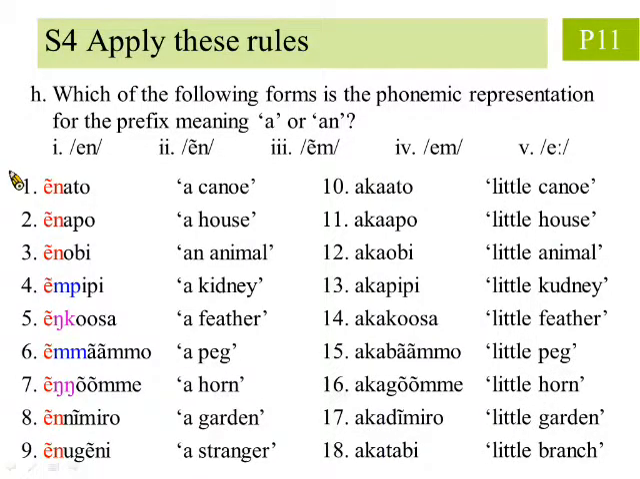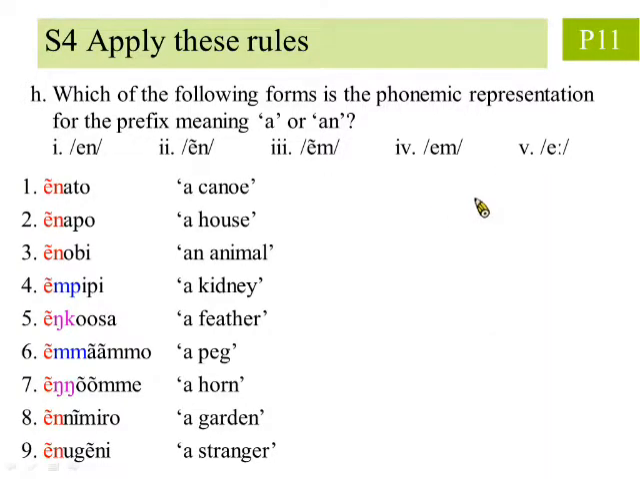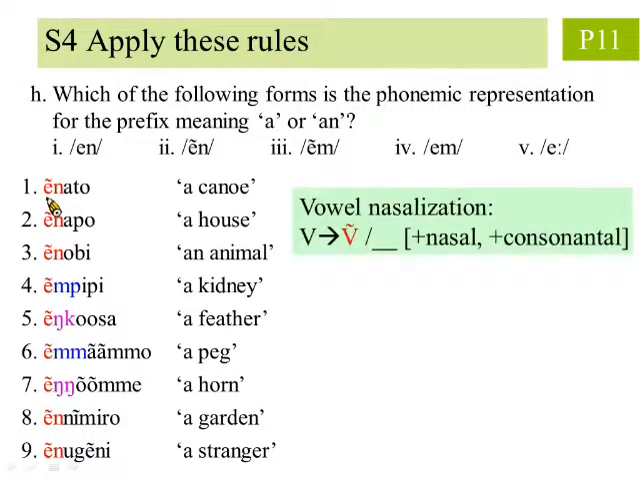Next, we determine which of the following forms is the phonemic representation for a prefix meaning a or an by using the 3 rules we found. Since the prefixes in the right column mean little, we will ignore them for now. We turn our sight to the first prefix colored in red, which is a nasalized vowel. By our first rule, vowel nasalization, this vowel only became nasalized because it precedes a nasal consonant. To return to its default form, we simply remove the tilde above the vowel.